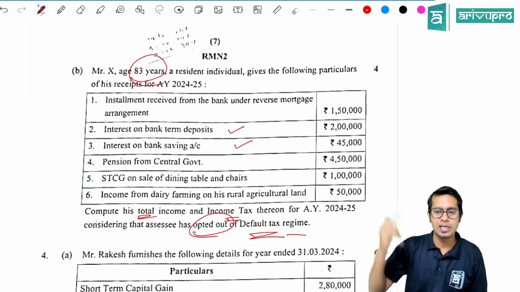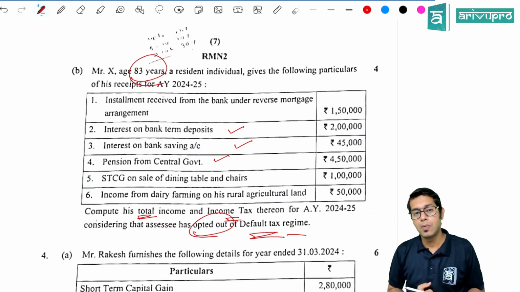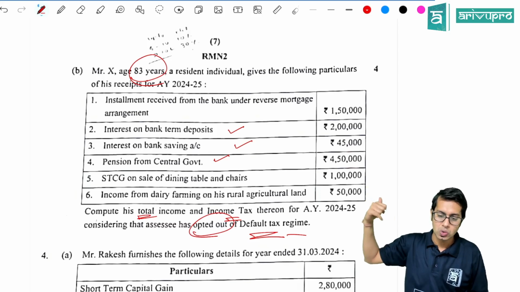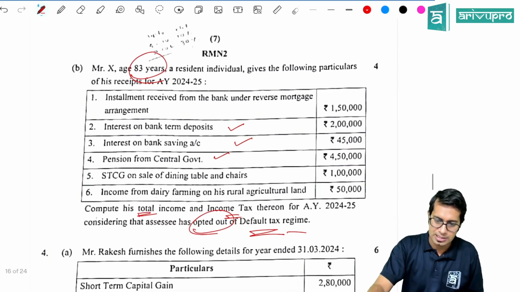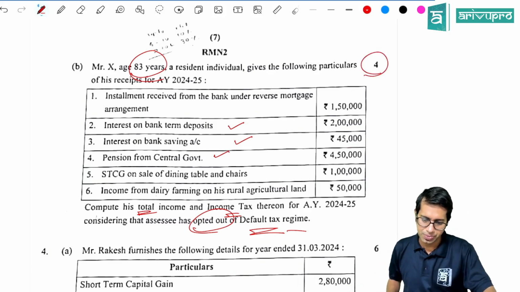So for a senior citizen it is under 80TTB. And for pension, such as central government pension scheme, whatever pension you are receiving, there are some amounts which are exempt. That is one point in this case, but it is a very simple question, only a 4 mark question they have asked.